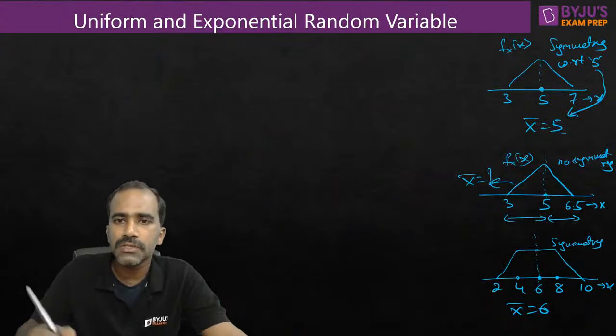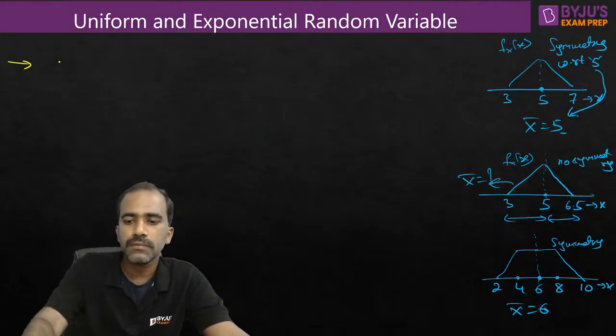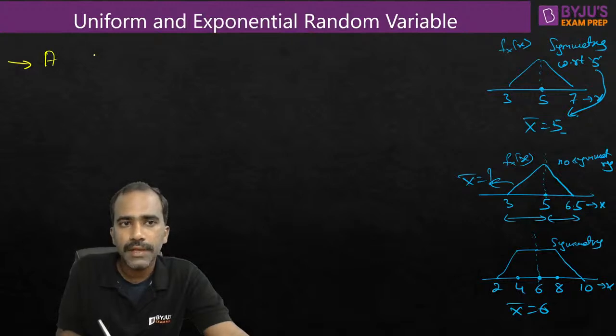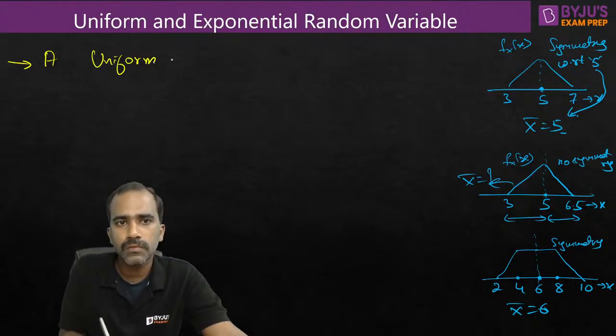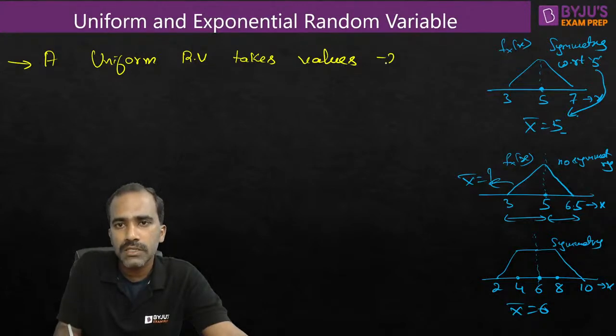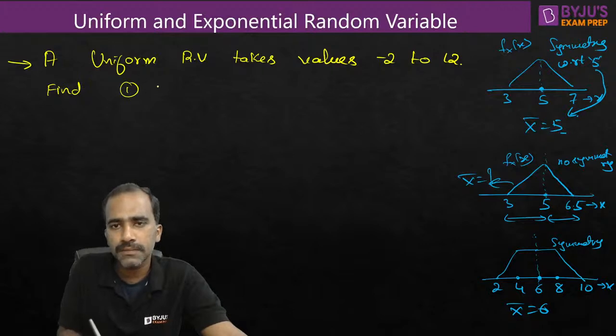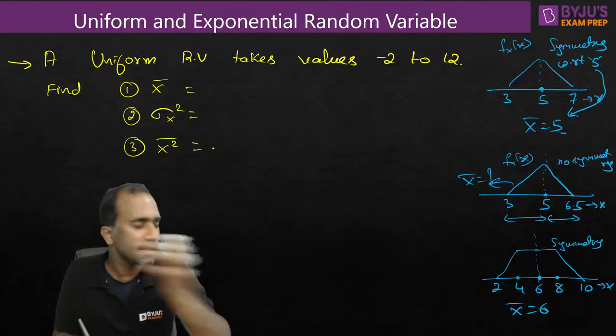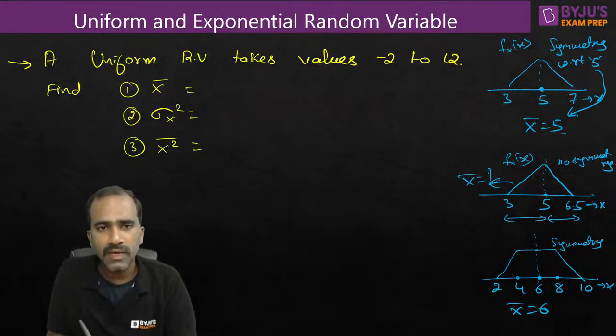Okay. So let me ask you some questions here. A uniform random variable takes values from -2 to 12. I'm asking you now: first question, find the mean value; second question, the variance; third question, the mean square value. First answer me these three questions quickly. It should not take more than half a minute.